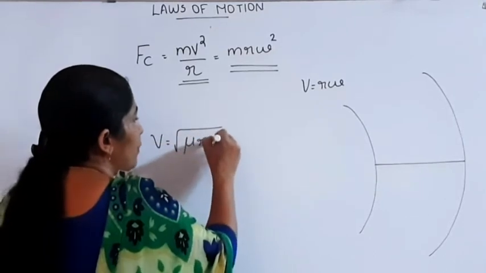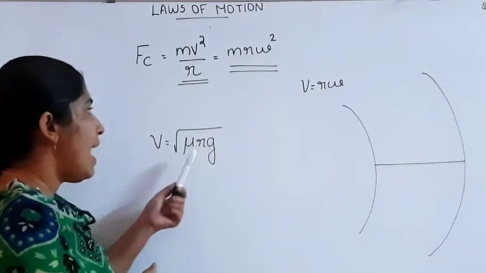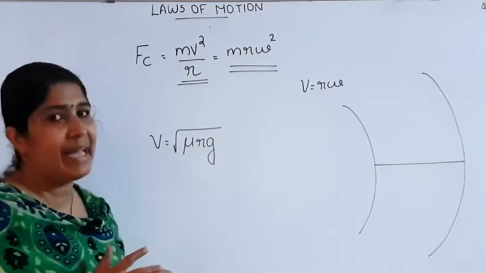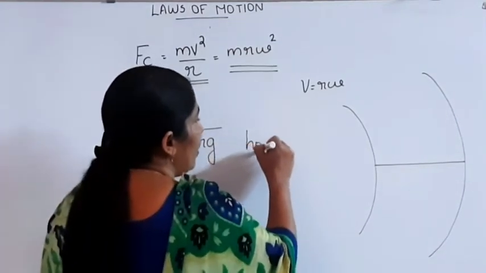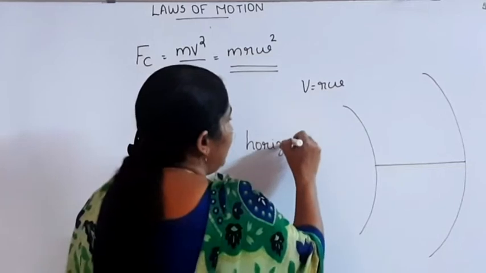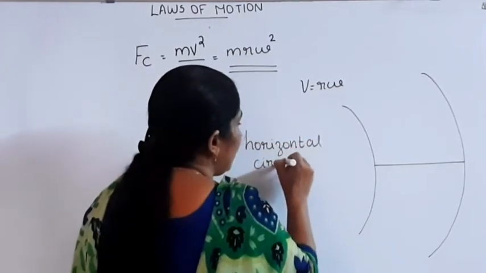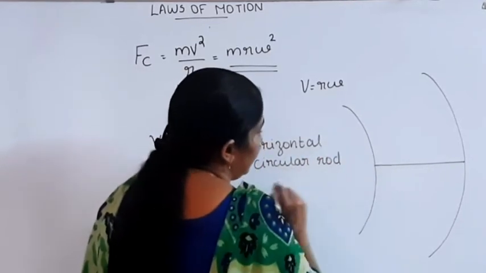Mu is the coefficient of friction, r is the radius of curvature of the road, g is the acceleration due to gravity. This is the equation for the maximum velocity.